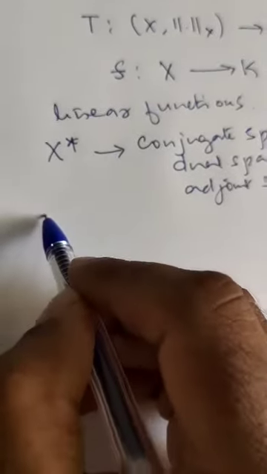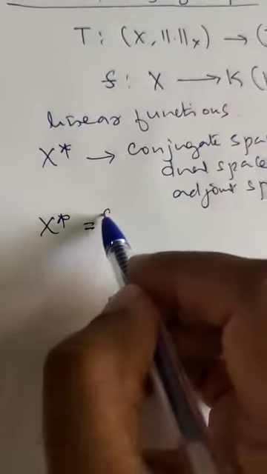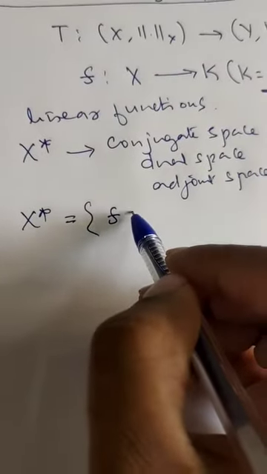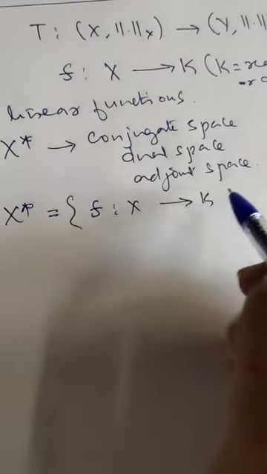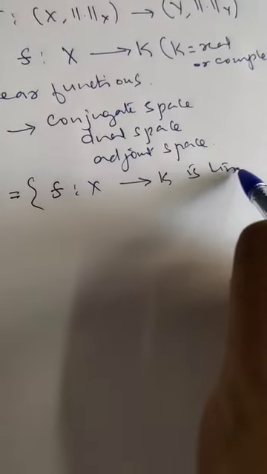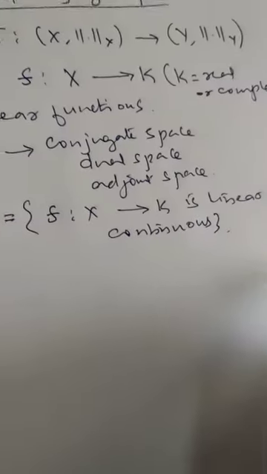So generally X star contains the set of all functions F from X to K that are linear as well as continuous.